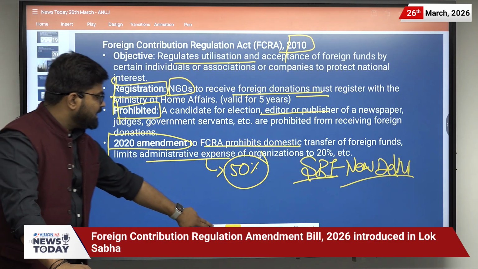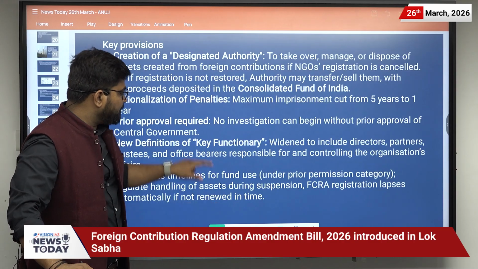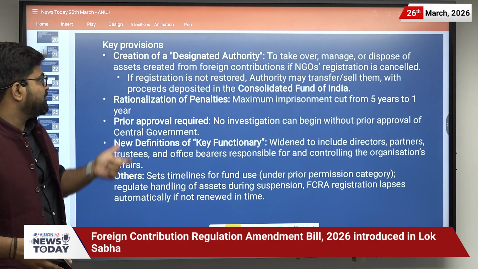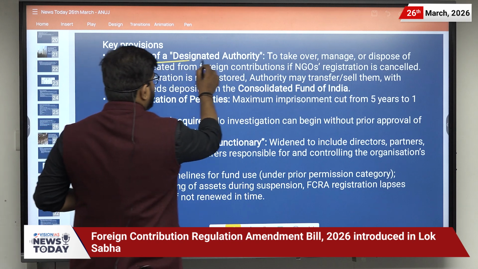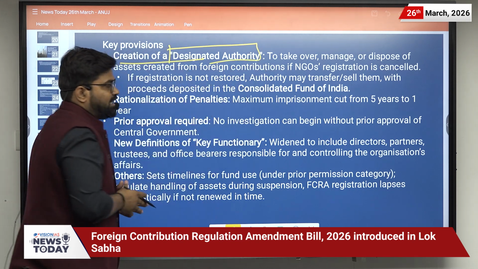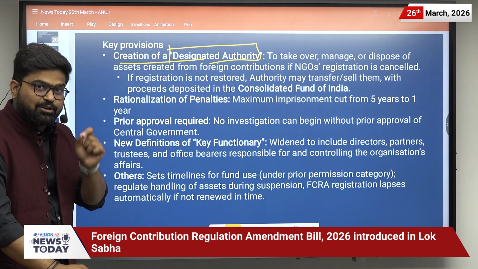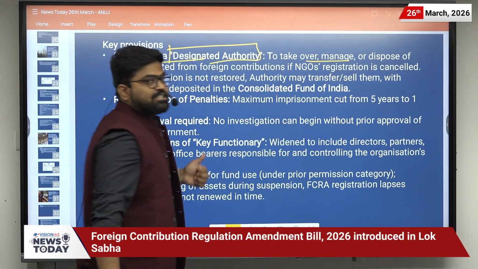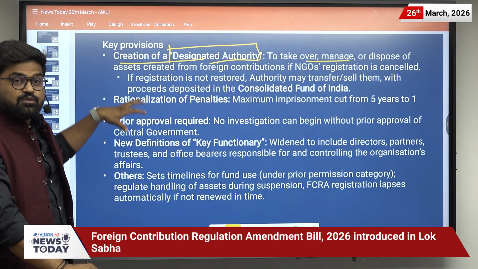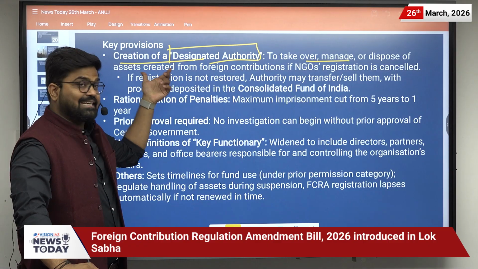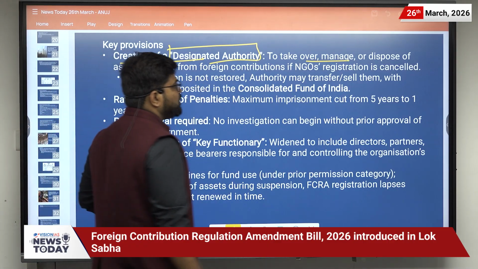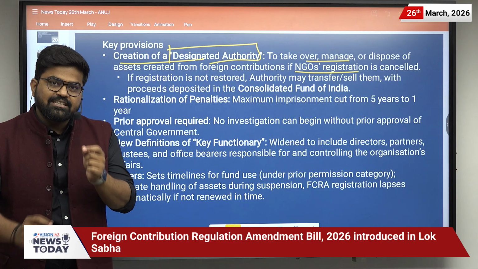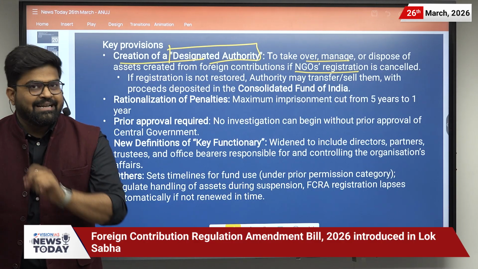Now let us discuss the key provisions of the amendment. First of all, a creation of the designated authority. And for what is this designated authority there? It is to take over, manage or dispose of the assets which are created from the foreign contribution if the NGO's registration is cancelled, or it is not re-registered or suspended.